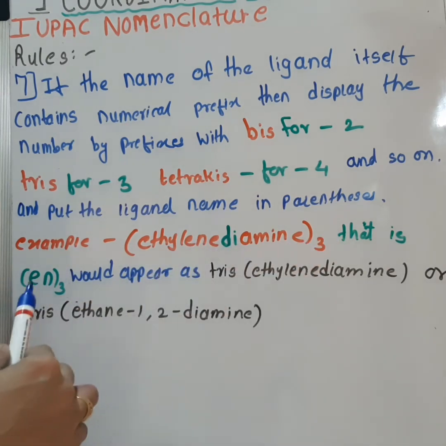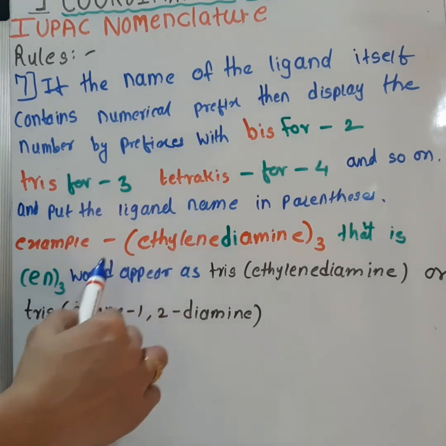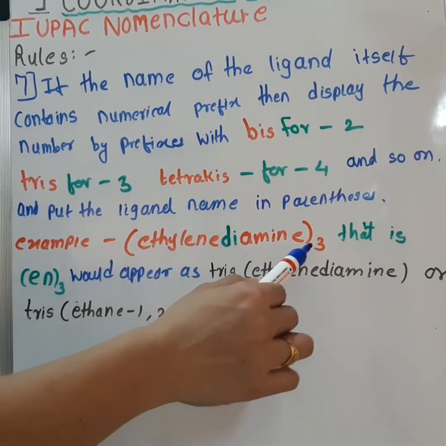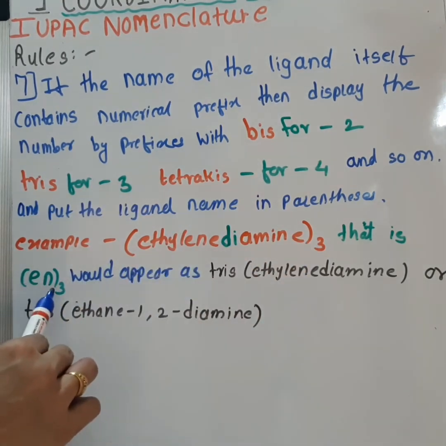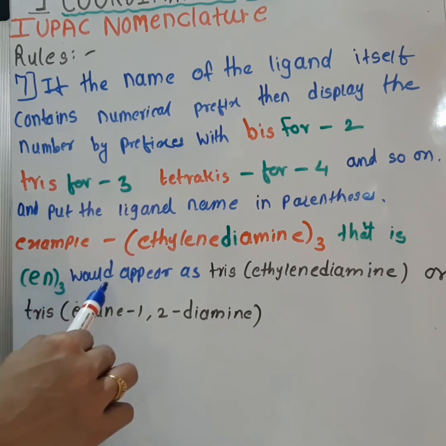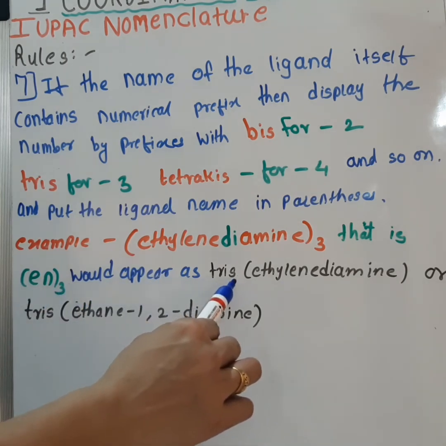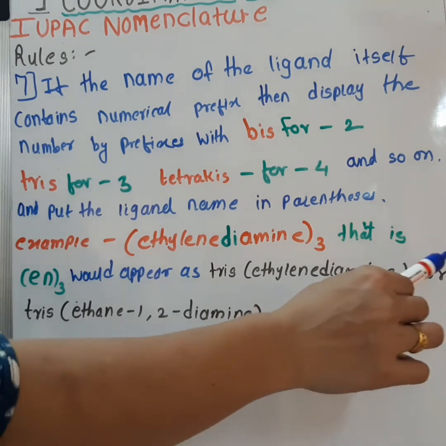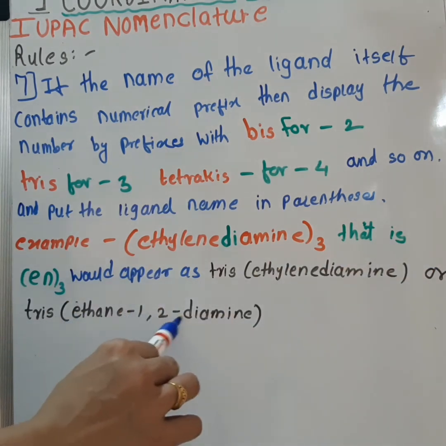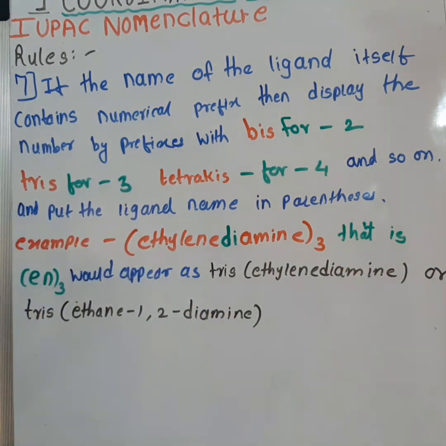It is also called en. If it has 3 molecules, it can be written as en3, and it would appear as tris(ethylenediamine) or tris(ethane-1,2-diamine).